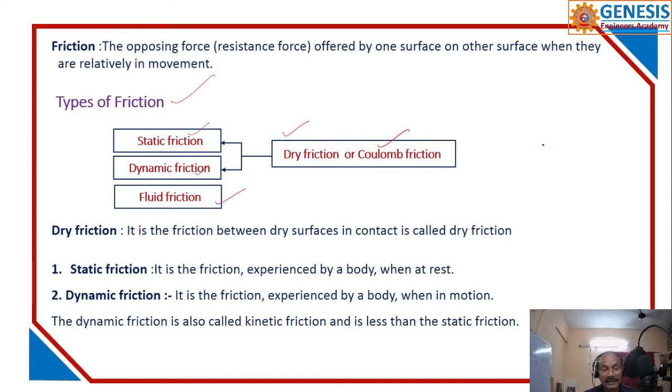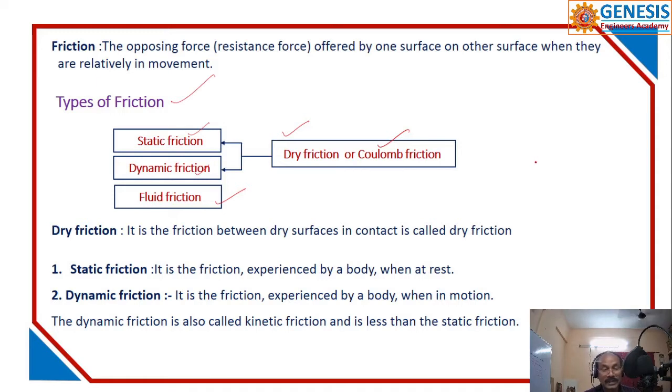Static friction is the friction experienced by a body when it is at rest, up to the limiting point. Next is dynamic friction.